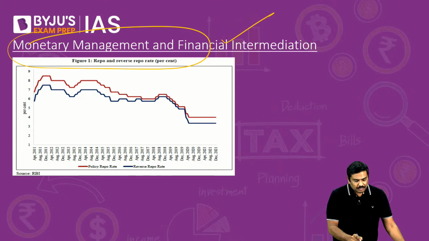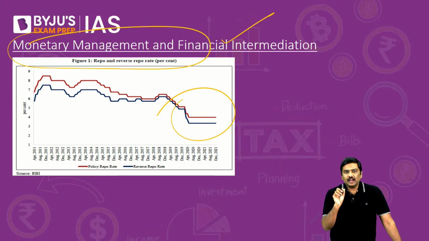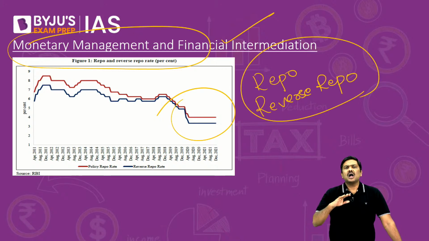So this graph basically provides you the information related to how RBI, or let's say the Monetary Policy Committee, has managed the repo rate as well as the reverse repo rate. Both are very important. How they have moved in the last couple of years.